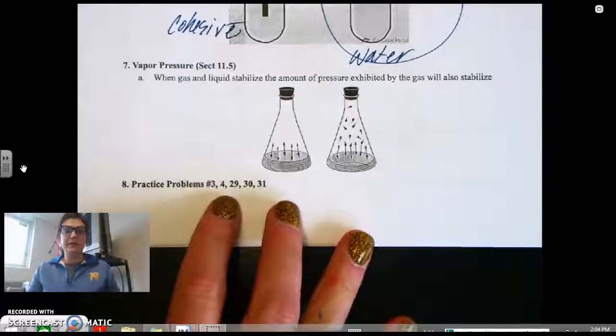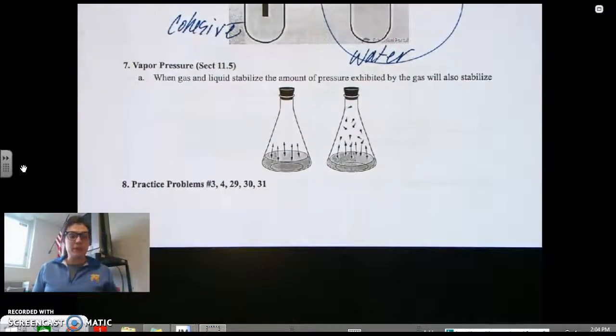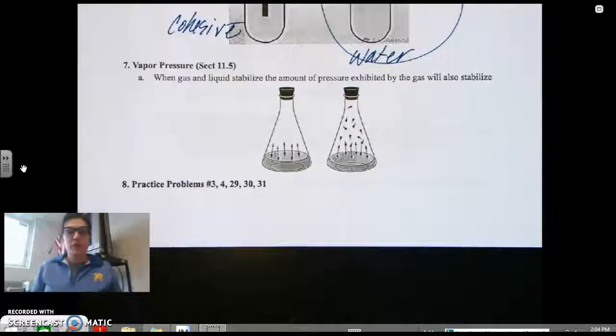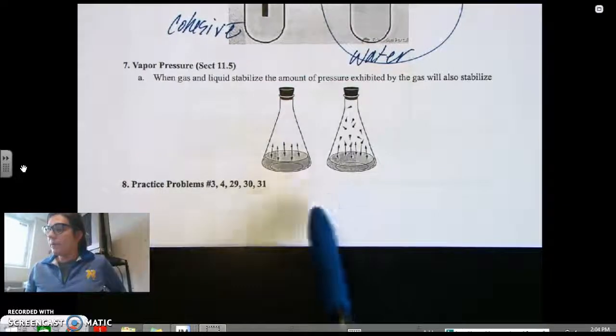The last section for Chapter 11 that I'm going to talk about is section 11.5, which is vapor pressure. Vapor, you have to remember, is a liquid at room temperature, but when you apply energy, it turns into a gas. So it's not a gas under standard conditions; it's a liquid under standard conditions. Vapor pressure is when a gas and a liquid stabilize, the amount of pressure exhibited by the gas will also stabilize.